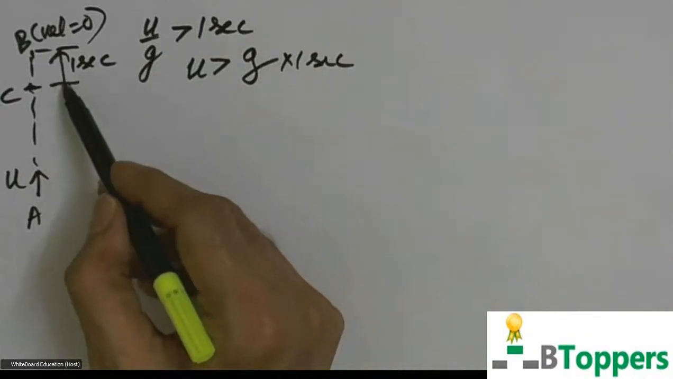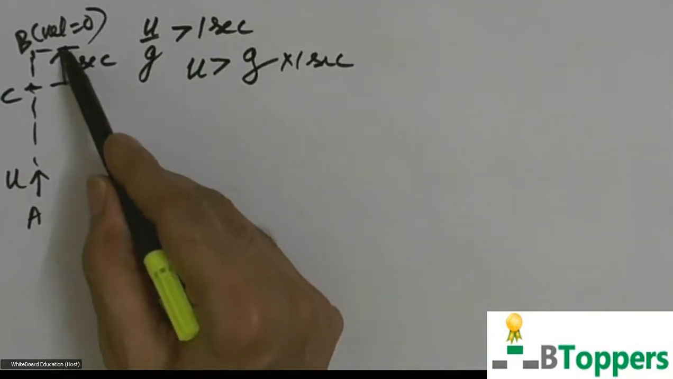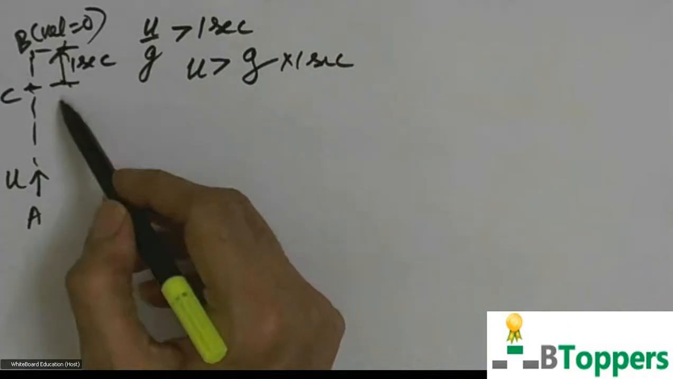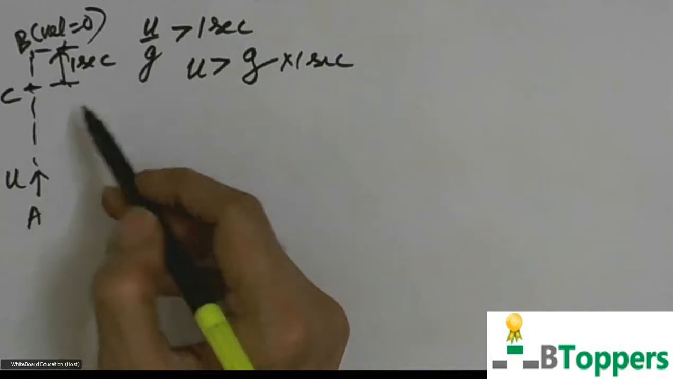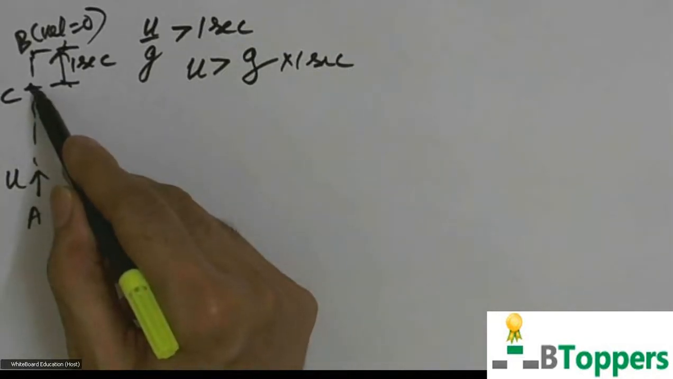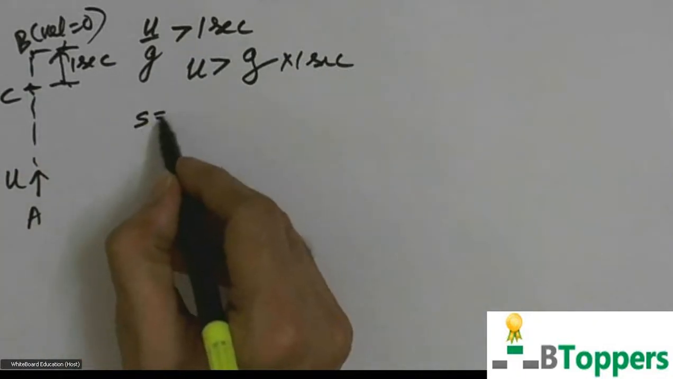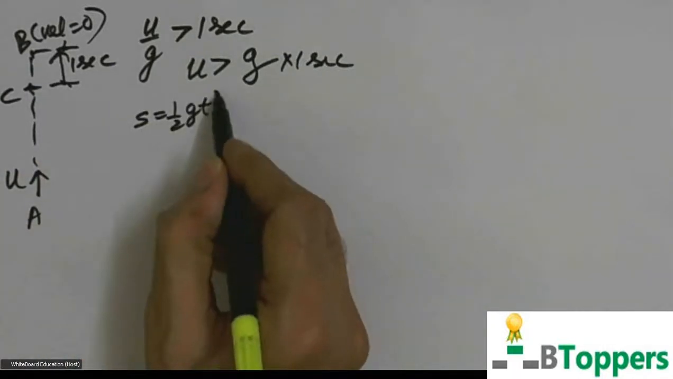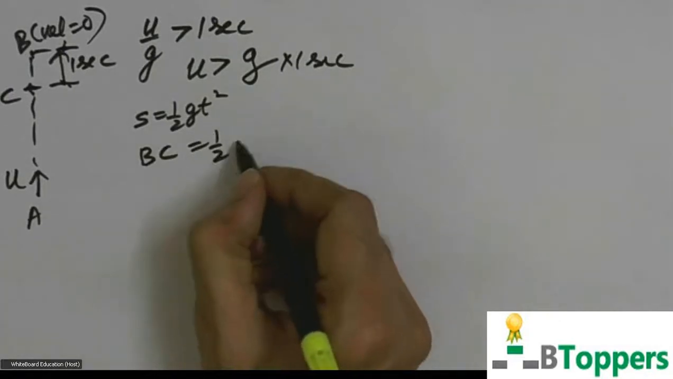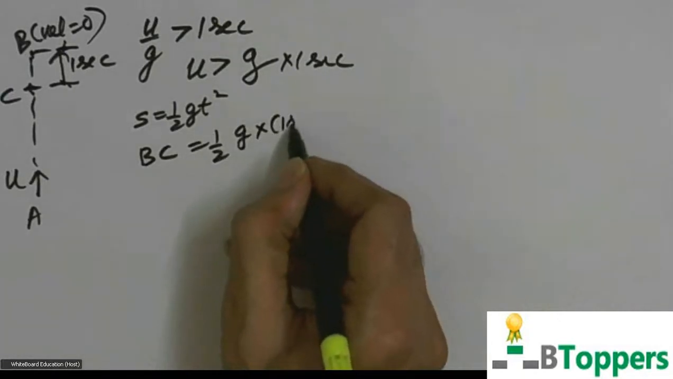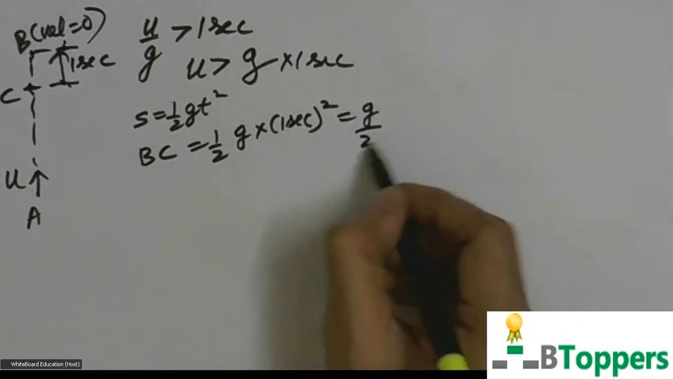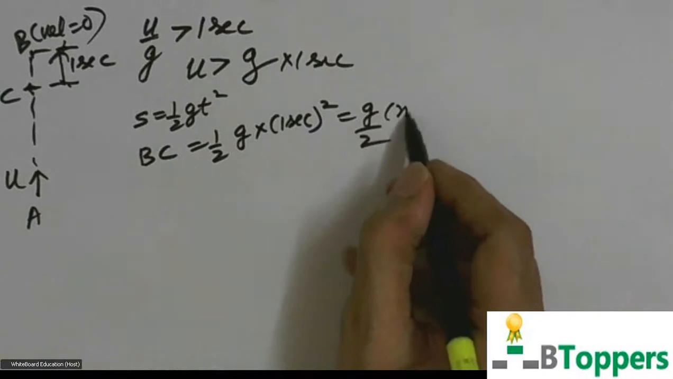Then distance covered in the last 1 second during the upward motion will be same as the distance covered during the first 1 second during downward motion. For a free leap from B to C, the body falls freely under gravity in 1 second. Distance covered by a freely falling body in time t is given by s equal to half g t square. So distance BC is equal to the distance covered during the first 1 second during the descent. That is numerically equal to g by 2.